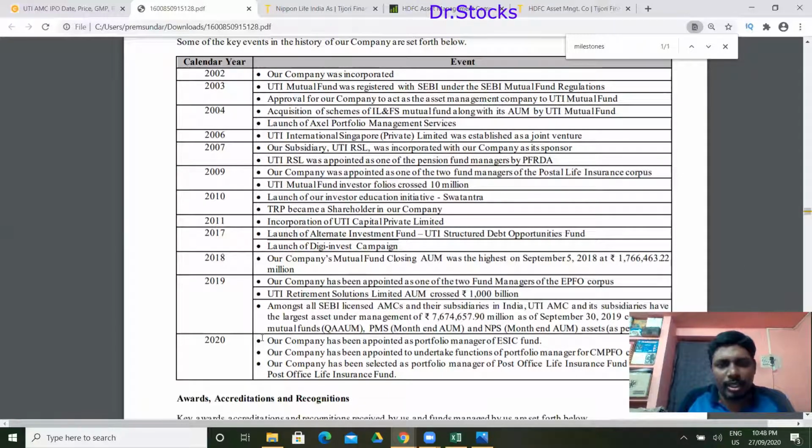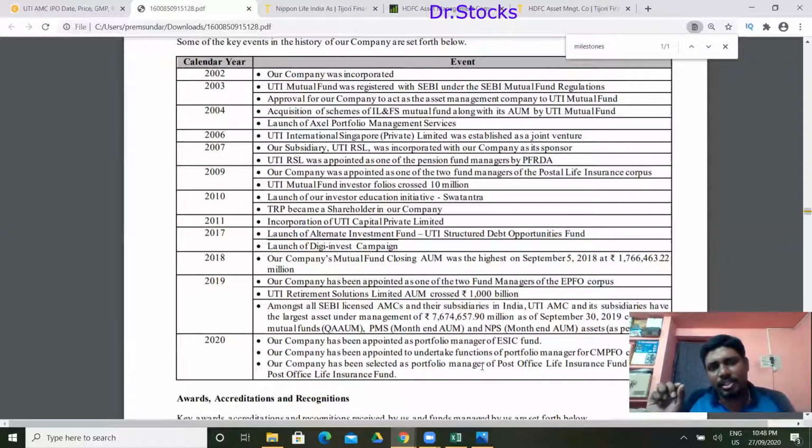In 2020, they were appointed as portfolio manager for the ESIC fund. Again, it is something like a corporate fund like EPFO. The company has also been appointed to undertake the functions of portfolio manager for the Postal Life Insurance Fund and the Rural Postal Life Insurance Fund.